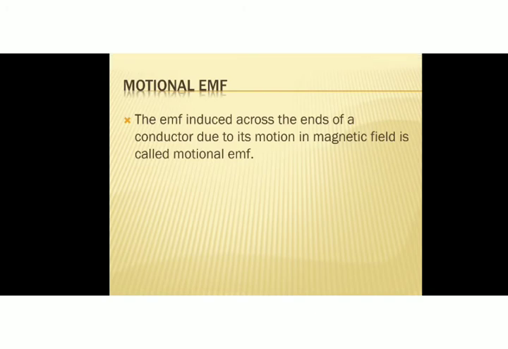Next, let's discuss another concept of this chapter, that is motional EMF. It's a very important concept, so listen carefully. What do you mean by motional EMF? The EMF induced across the ends of a conductor due to its motion in a magnetic field is called motional EMF. Okay, so whenever a conductor moves in a magnetic field, an EMF is induced across the ends of that conductor. This EMF is known as motional EMF.